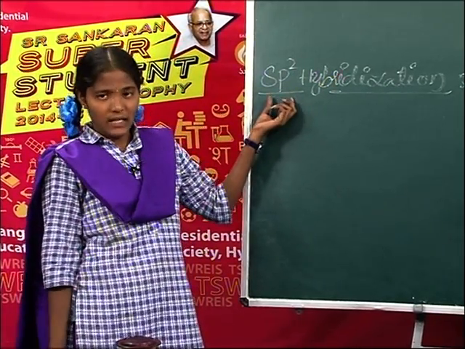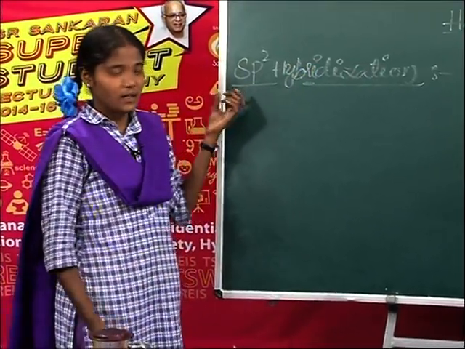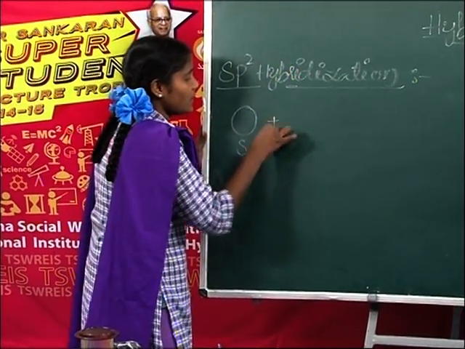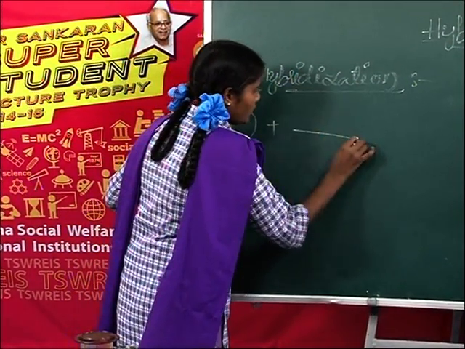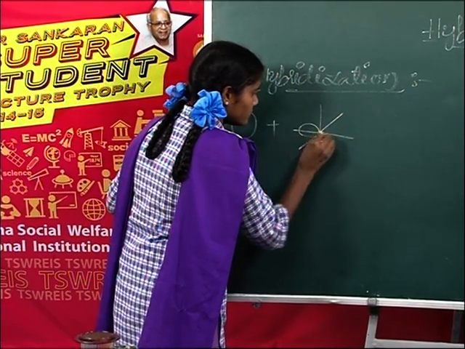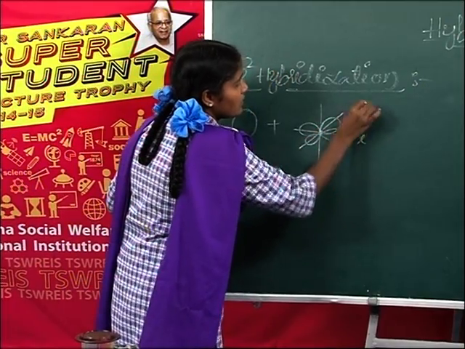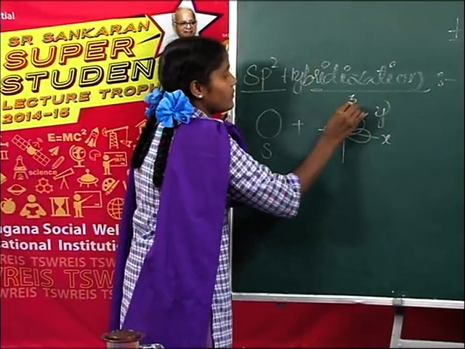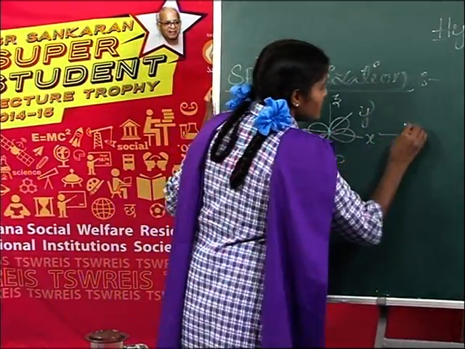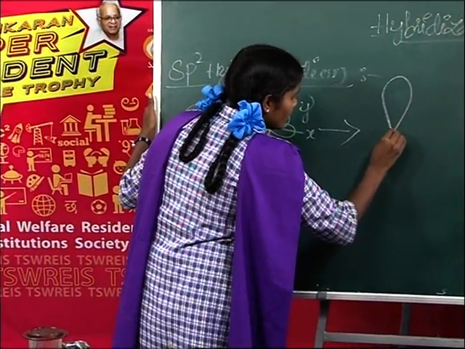It gives three sp2 hybrid orbitals. How many s orbitals are present? One. How many p orbitals? Two. One s orbital and two p orbitals intermix with each other. It gives three sp2 hybrid orbitals.